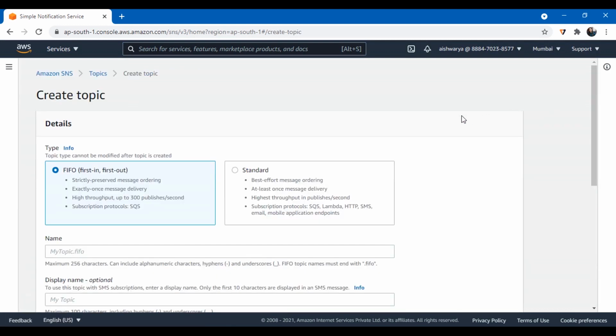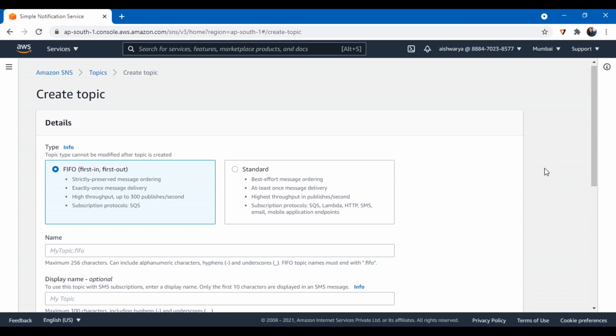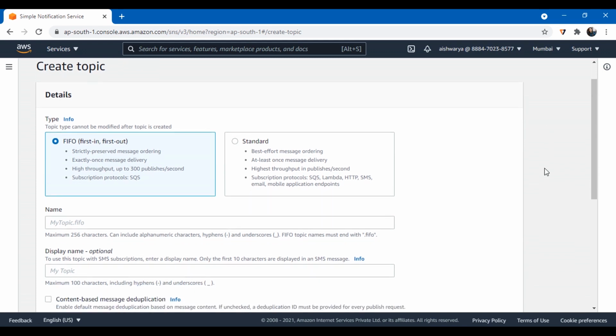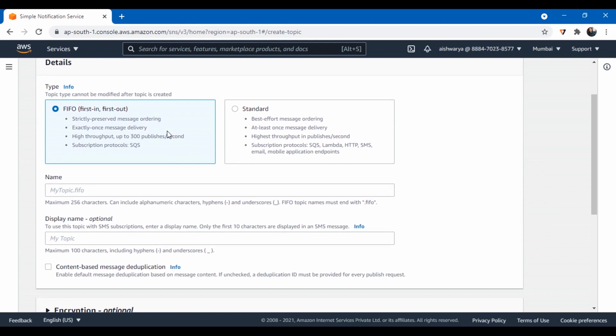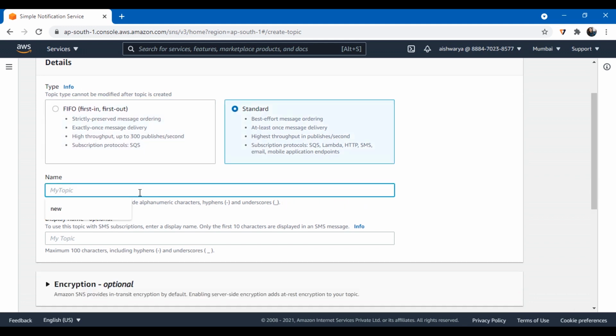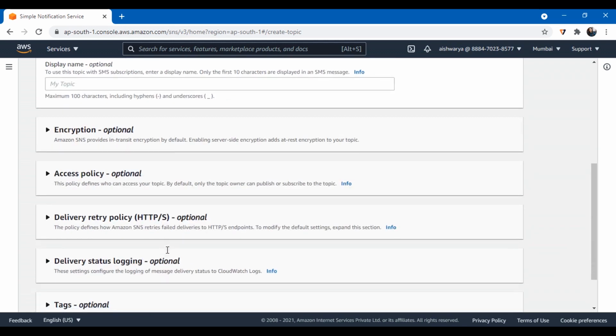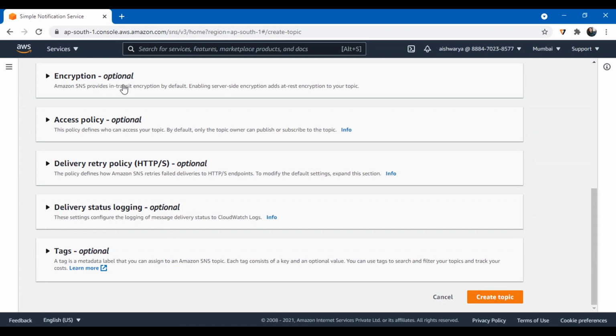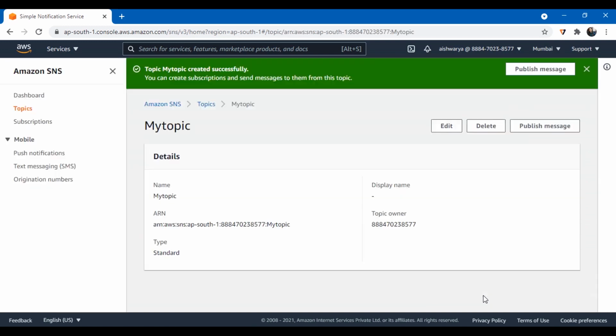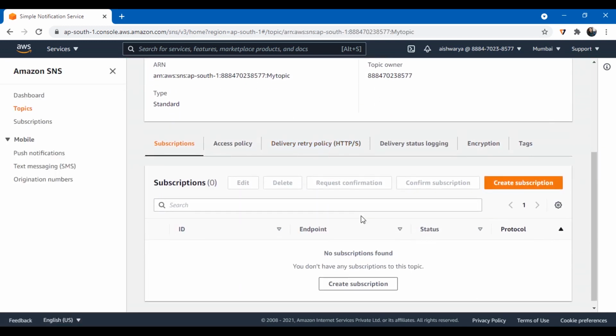First we will create the topic and then we can create the subscription for whoever wants to subscribe to that topic. Here also you can select either of the two types of topic, FIFO or standard. In this one, let's select standard for now and give it a name. Other settings we can leave as default. If you want encryption or any special access policy, you can add it from here. I will leave all other settings as default and create the topic. So here my topic has been created.